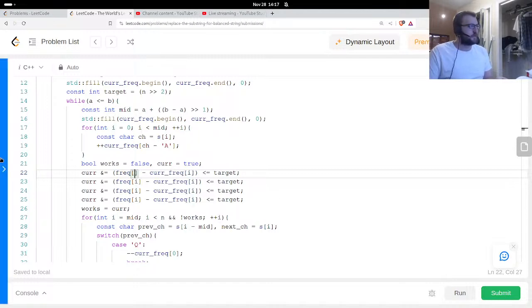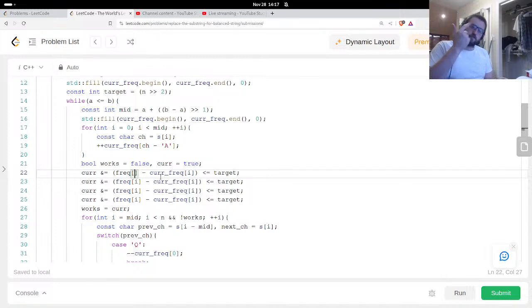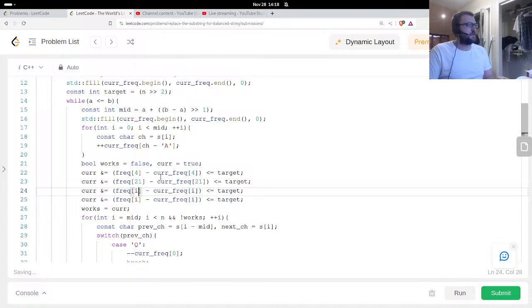Q is A, B, 0, B, C, D, E is 4. E, F, G, H, I, J, K, L, M, N, O, P, Q. I think it's like 21. R is 22. E, W, R, and Q, and R.